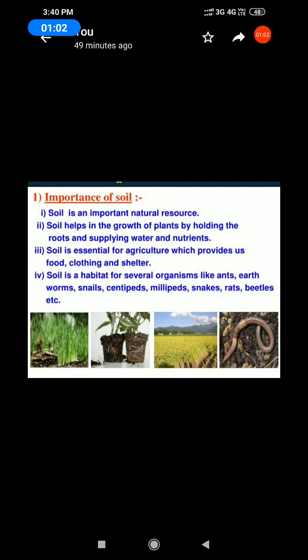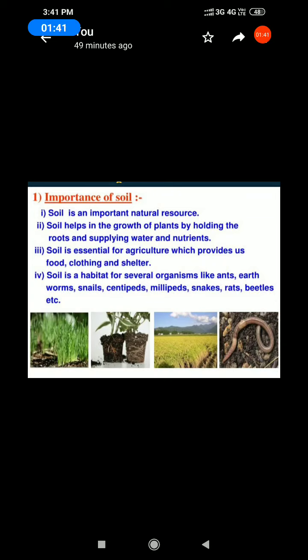Next, what is the importance of soil? All of you look at your book, page number 96. First, just the introduction: importance of soil. Soil is an important natural resource. Take your pencil and underline the words: soil is one of the most important natural resources.